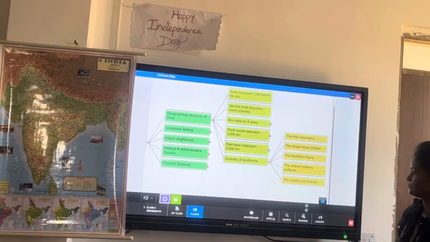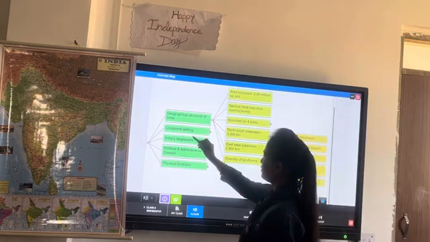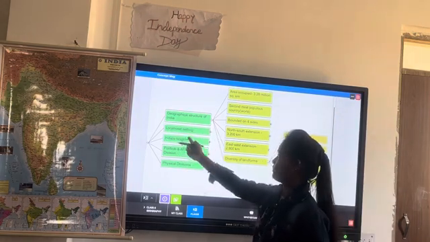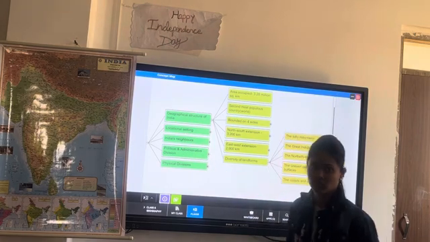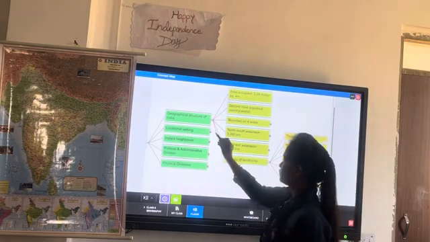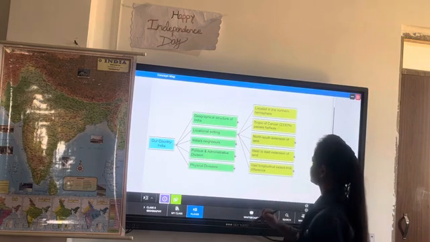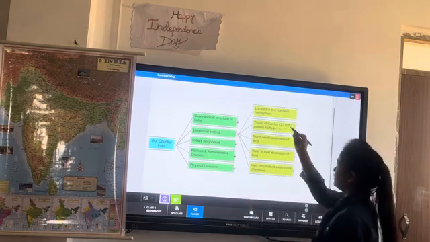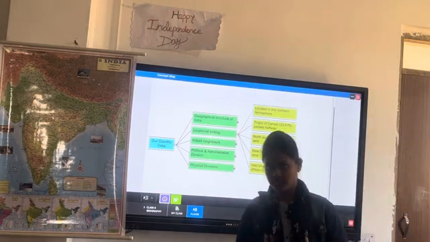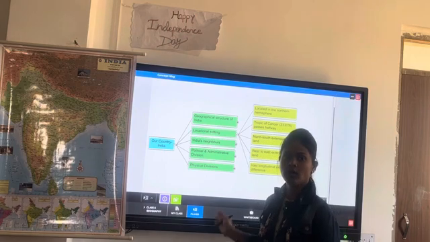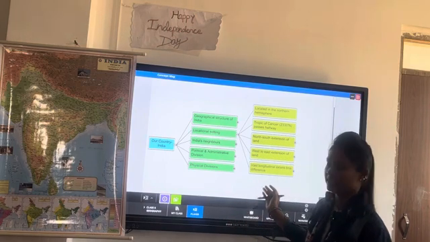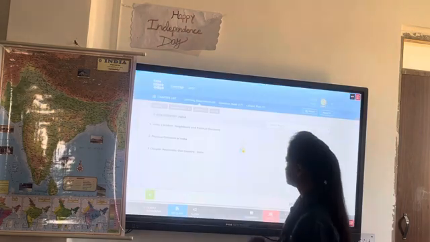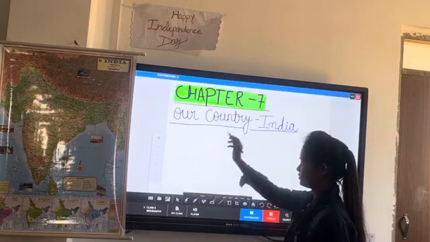Correct? Yes, ma'am. Okay. So now let's discuss the next topic, that is locational setting. What is it? Locational setting: where India is located. Let's go and find out the location of India in the world map.